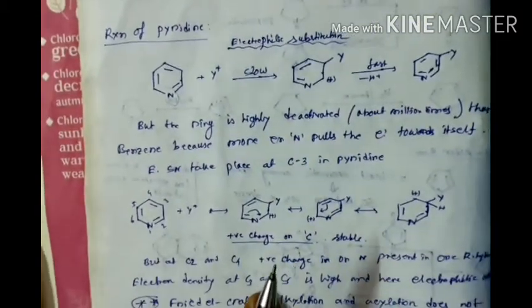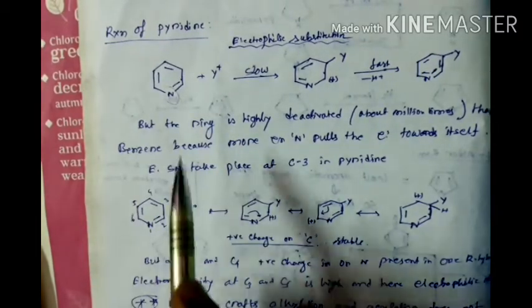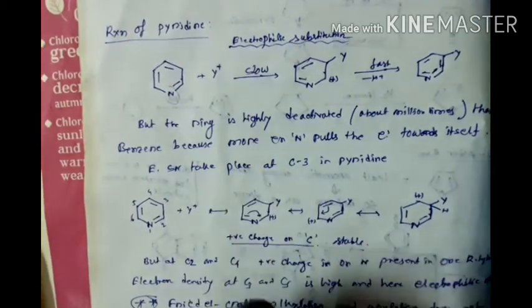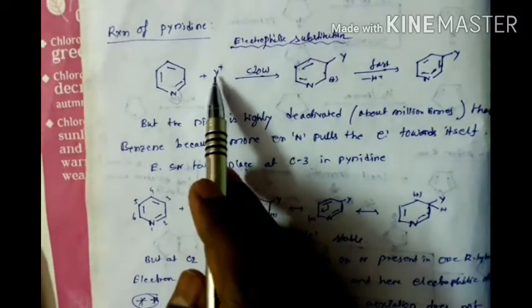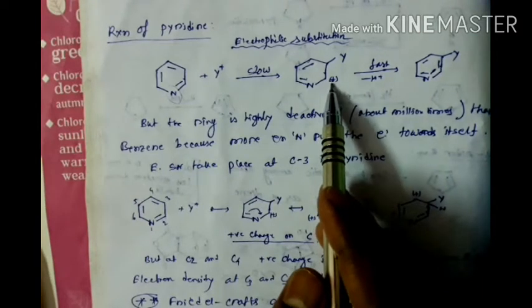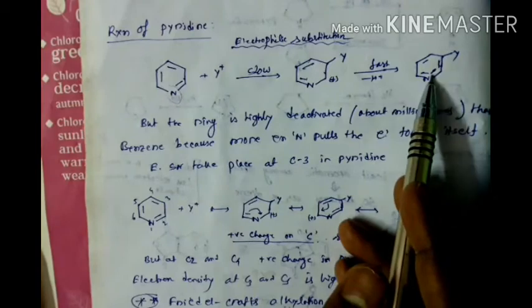Now here we discuss the reactions of pyridine. So this is the structure of pyridine. When we consider electrophilic substitution, in the presence of an electrophile, if we substitute the electrophile at the C3 position, where we get the positive charge, this carbon gets the positive charge. After removing H plus, we get this type of product.